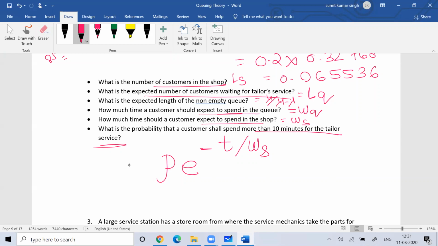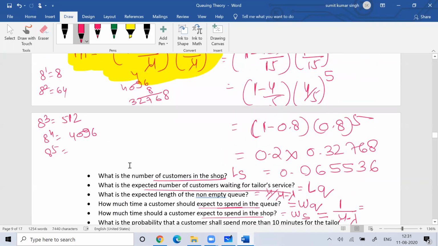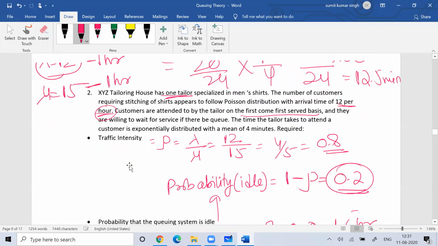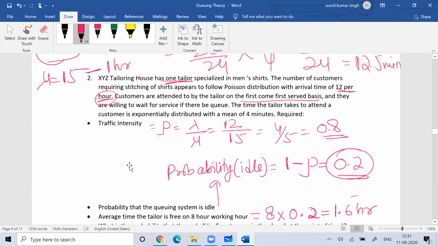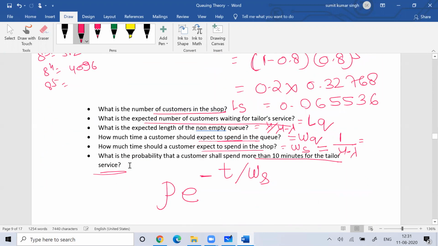So for that, this is the formula. Here, what is Ws? Waiting time in the system, that is 1 by mu minus lambda. What is your mu here? Mu is 15, lambda is 12. So 1 by 15 minus 12, that is 1 by 3. So that is 0.333, and that is the waiting time. So this is 1 by 3 hour, or I can say it is 20 minutes. So I'll put it here.